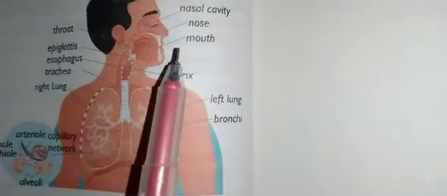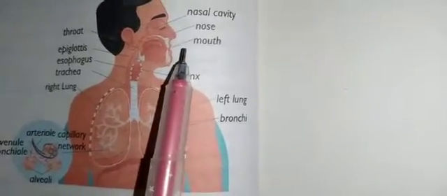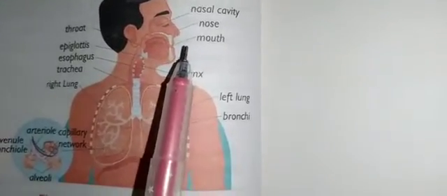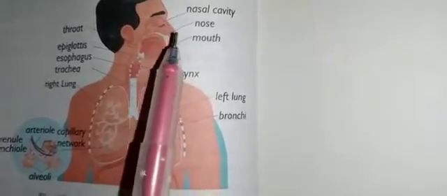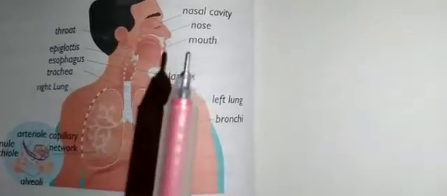The nostrils also contain blood vessels. The warm blood flowing through these blood vessels warms the air, and the cells lining the nostrils